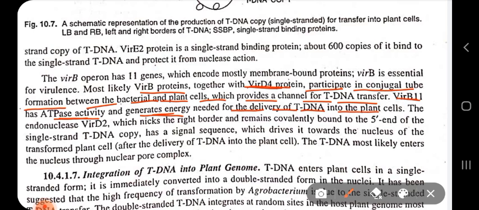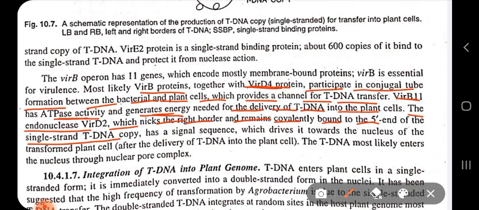VIRB11 has ATPase activity, which generates the energy needed for the delivery of tDNA into the plant cells. If I go deeper, there are more reactions going on to transfer the tDNA into the plant cells. As I have said, VIRB11 has ATPase activity. It generates the energy needed for transfer of tDNA into the plant cell. Then the endonuclease VIR-D2, which nicked the right border previously, remains covalently bound to the 5' end of the single-stranded